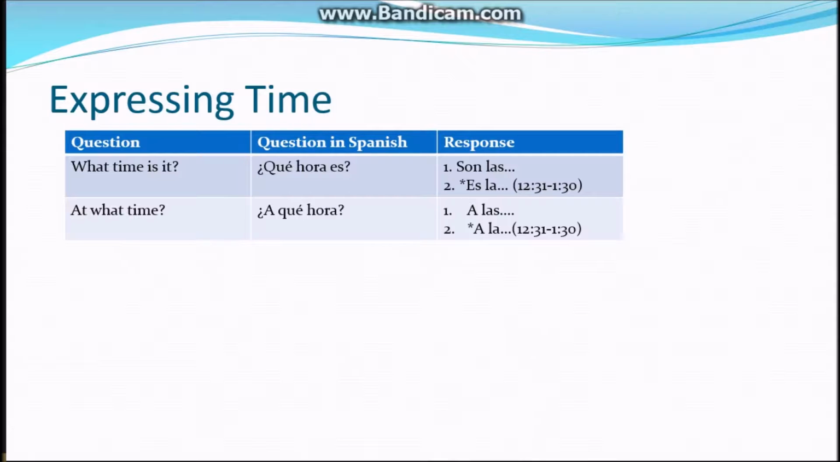So if the question is ¿Qué hora es?, we have one of two ways of responding. Son las or es la. So the es la has the asterisk and it specifies this between 12:31 and 1:30. But we'll come to that later in this video. If the question is ¿A qué hora?, we reply one of two ways, a las or a la. A la is indicated by the asterisk as well, so we'll follow up with that later on.